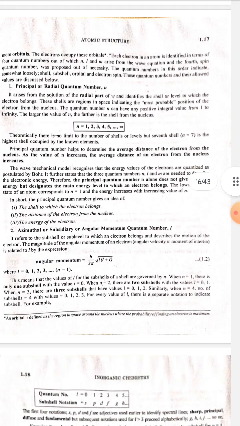In wave mechanics, the electron distribution in an atom is divided into shells, which in turn are supposed to consist of one or more subshells, and the subshells are assumed to be made up of one or more orbitals. The electrons occupy these orbitals.